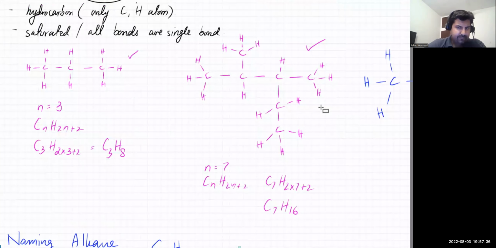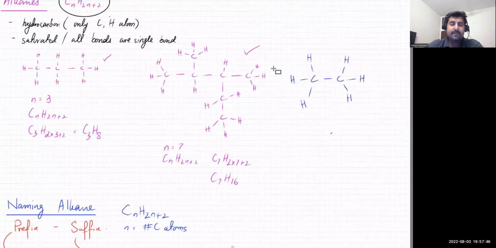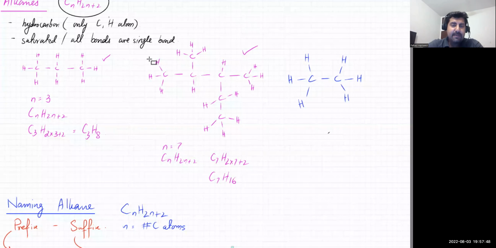It's branched. The carbons are not in a straight line, so the naming of this is not in your course. Although this molecule can come in your exams, they won't ask you to name it or draw it.